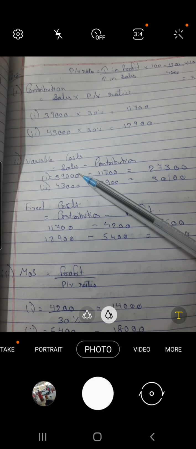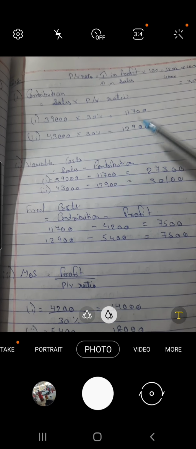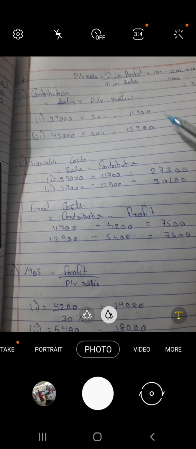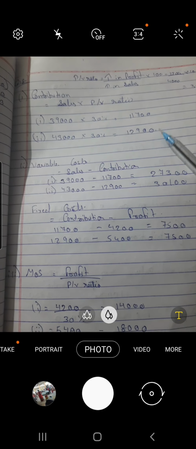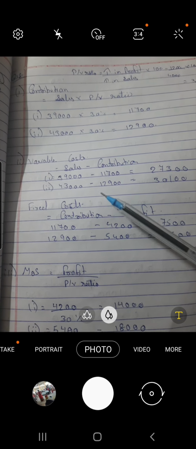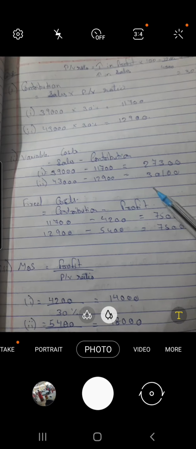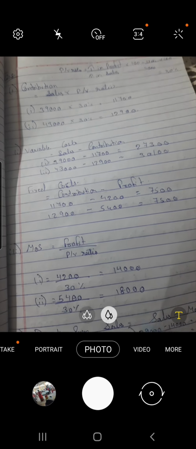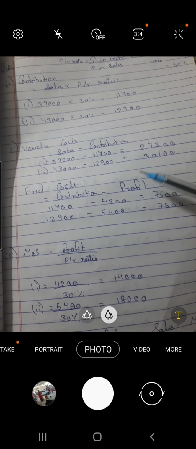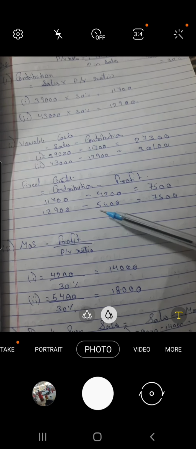The sales values for both the periods are 39,000 and 43,000. Contribution we have found in the first answer, 11,700 and 12,900. Deducting the values, we will get the answers for variable cost.